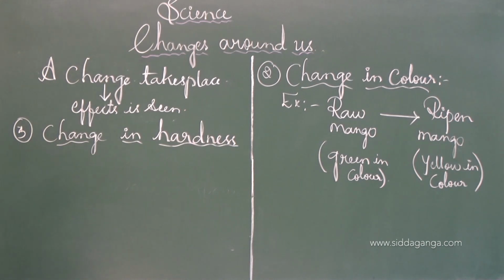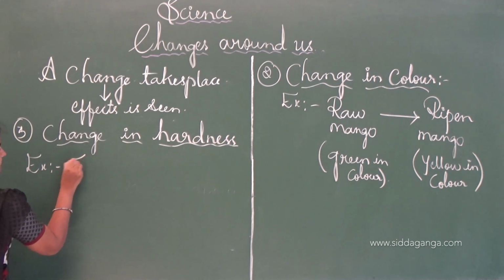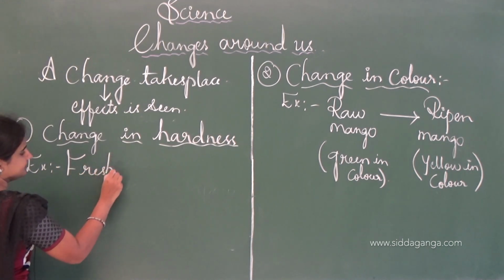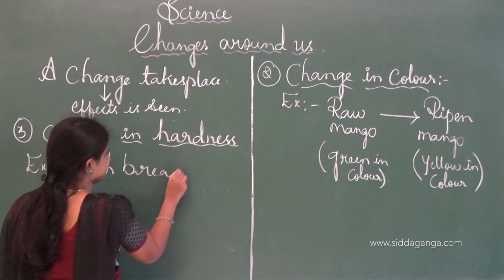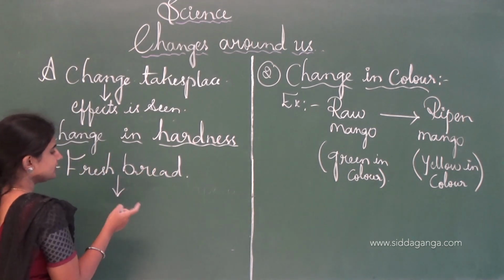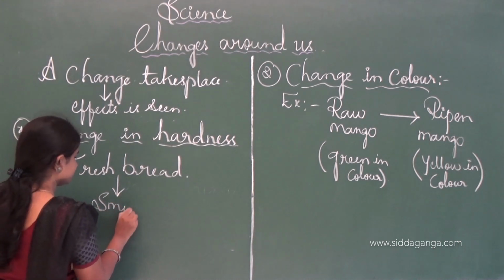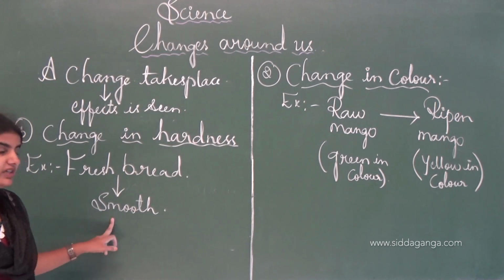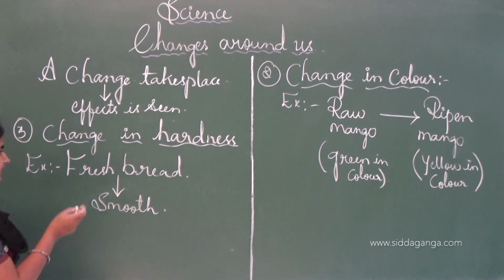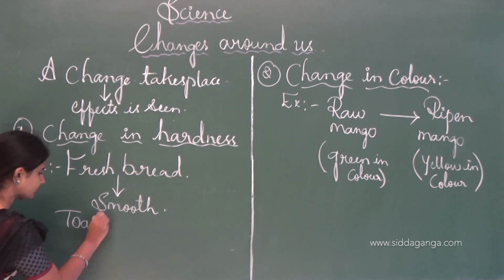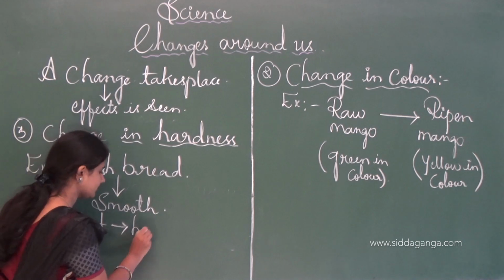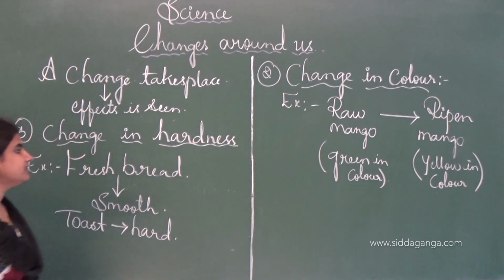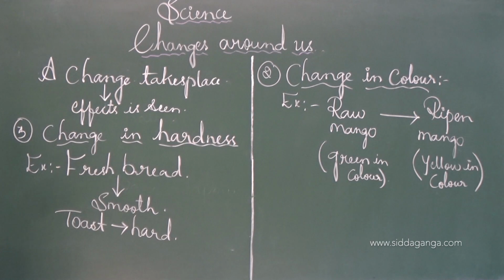See, change in the hardness, for example, is the fresh bread. See, fresh bread is usually smooth in nature. See, if we press the bread, we feel that it is smooth in nature. If we toast this bread, it will become hard. See, this is how change in the hardness takes place.